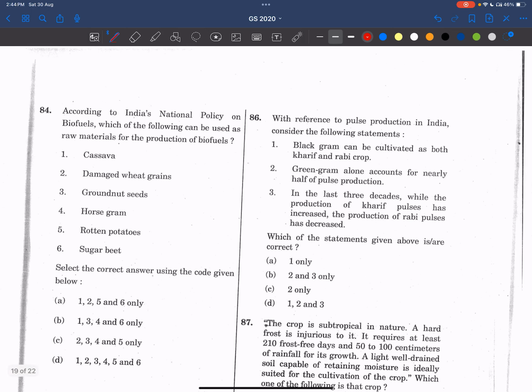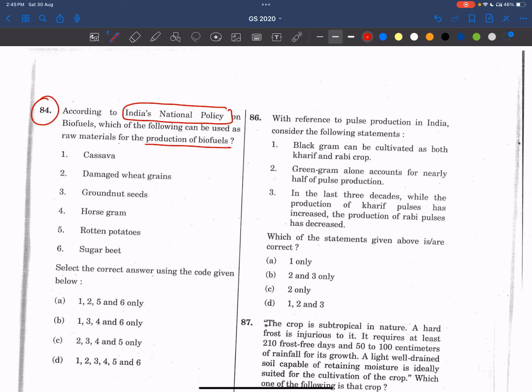Now, coming to the 84th question. According to India's national policy on biofuels, which of the following can be used as raw materials for the production of biofuels? See here, friends. Mainly, this policy focuses on producing biofuels, but not at the cost of food security.